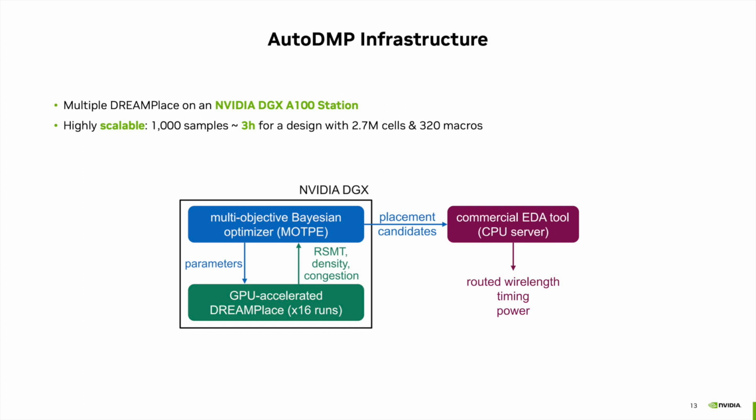The Bayesian optimization with MOTPE is conducted on an NVIDIA DGX Station with 4 A100 GPUs. We run 16 jobs in parallel on the 4 GPUs, and we will be gathering 1,000 placement samples per benchmark design. AutoDMP is very scalable. For example, tuning a large design with 2.7 million cells and 320 macros takes about 3 hours. After MOTPE, we only select 5 representatives with k-means clustering and run a traditional post-place EDA flow on a CPU server.